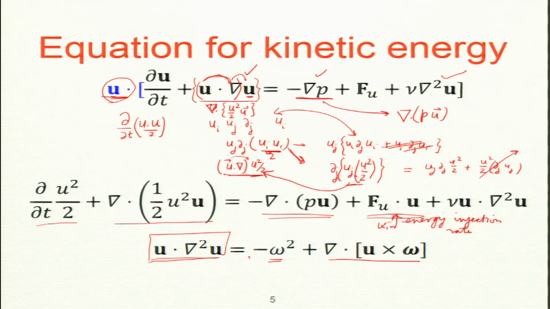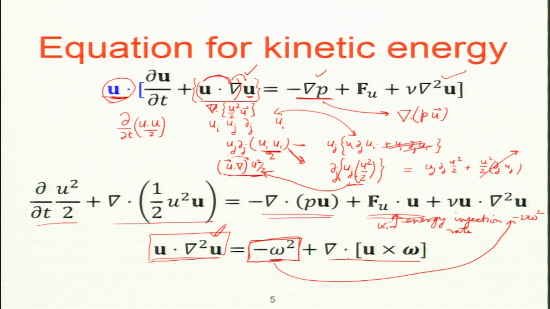Okay. And many times you will see this appearing in the dissipation term, but u dot Laplacian u is not equal to minus omega squared. The derivation in the notes is quite simple, and you will find that is the case. So, we replace this by minus nu omega squared.